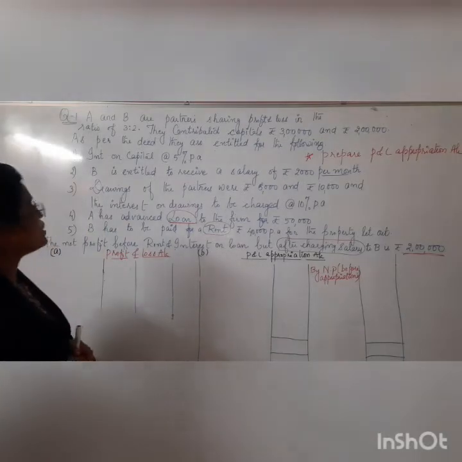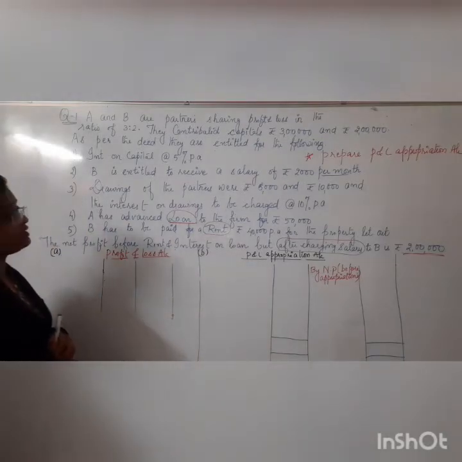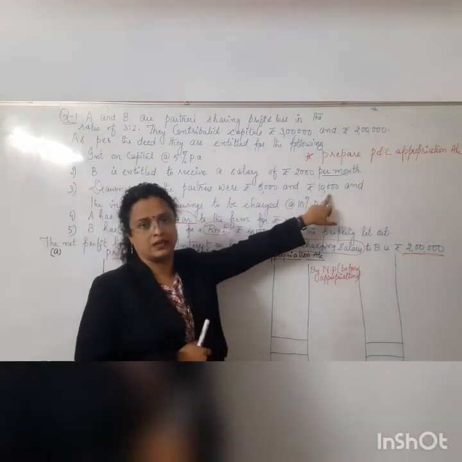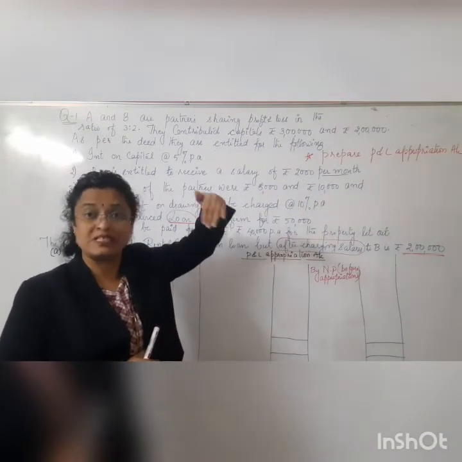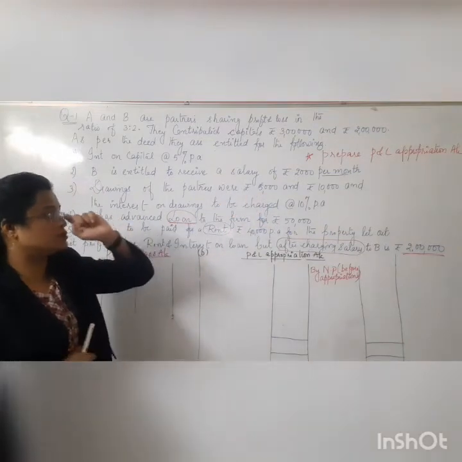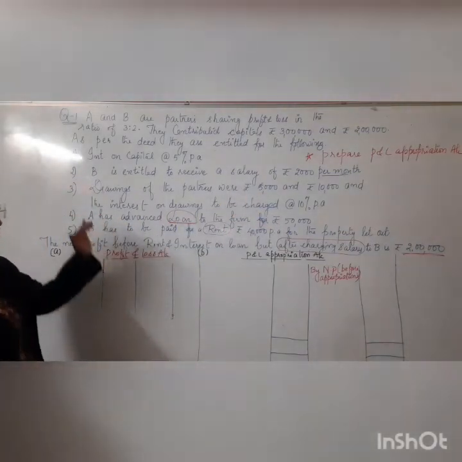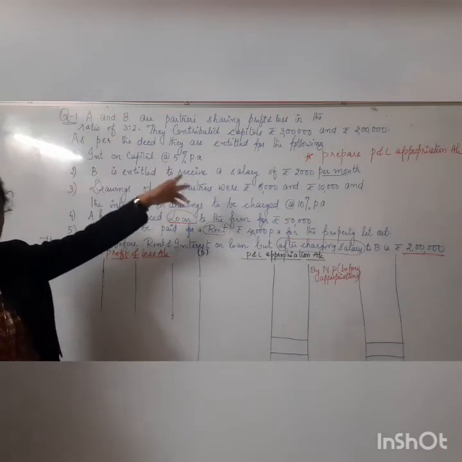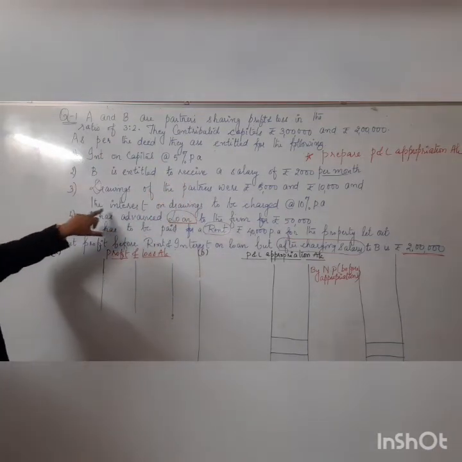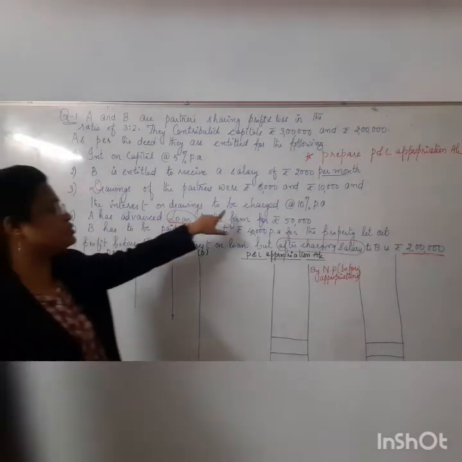The next is the drawings of the partners. How much is given? For A it is 5,000 and for B it is 10,000. Though it's not mentioned, we will take it in sequence. A is supposed to get drawings of 5,000 and B drawings of 10,000. Both of them have withdrawn 5,000 and 10,000 each from the firm. And the interest on the drawings to be charged is how much?